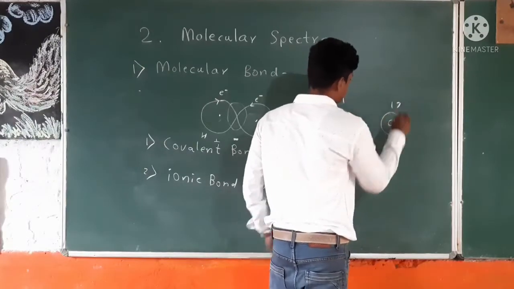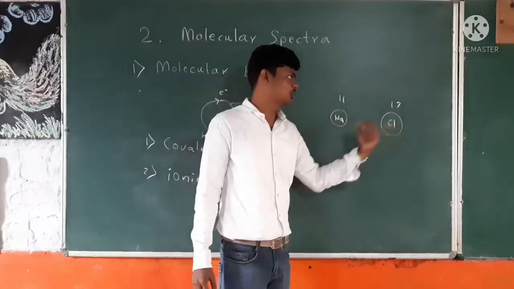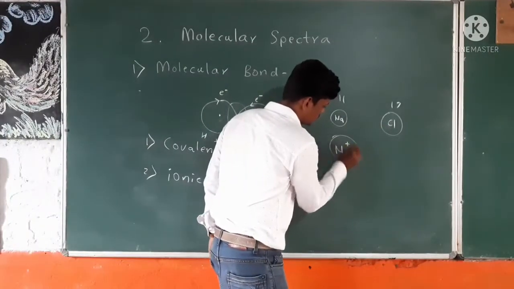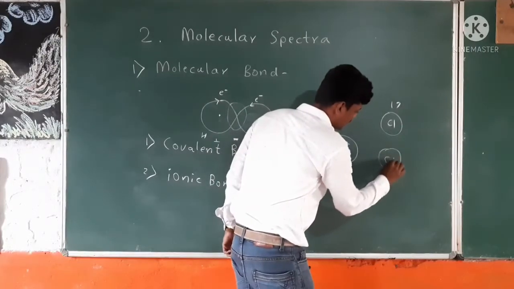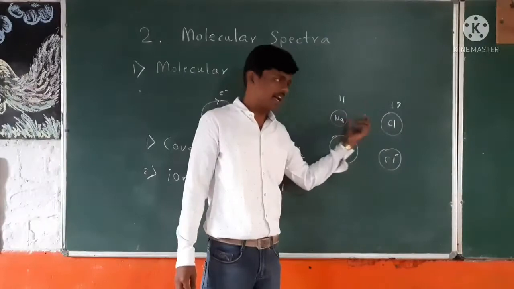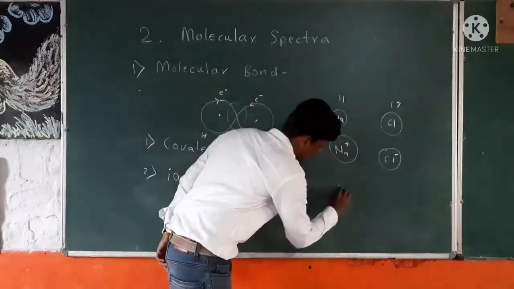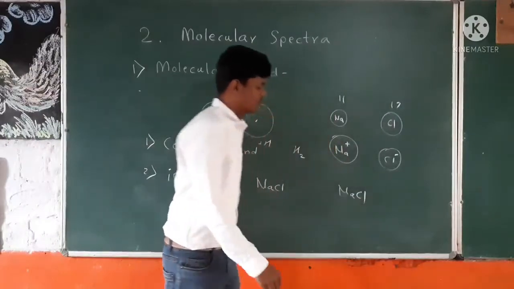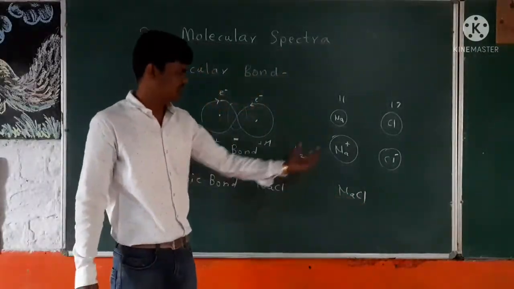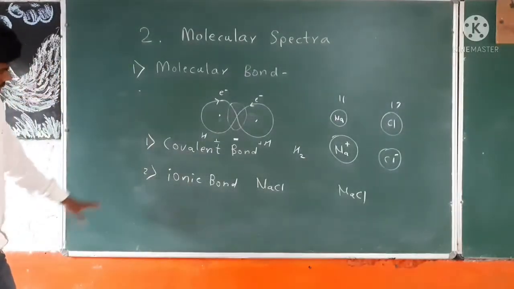The sodium transfers its excess electron to the chlorine, so sodium becomes positively charged and chlorine becomes negatively charged. So these ions, actually not the atoms, combine together to form the sodium chloride, the ionic bond, this molecule. We know this; it is very simple, from previous standards.